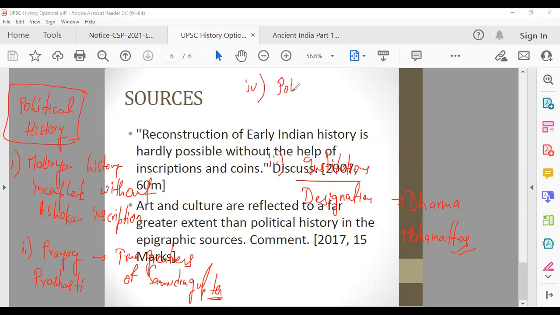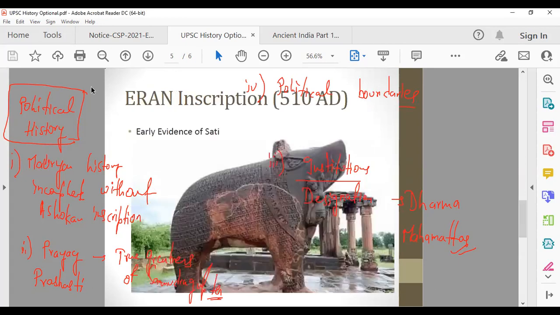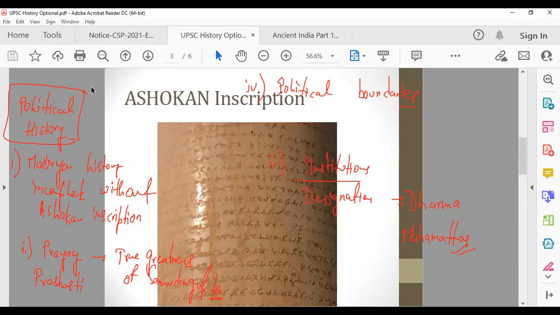Then it also helps in delineating the political boundaries. How? If you see Ashokan pillar inscriptions, you will realize they have been found even in Kandahar. If an Ashokan inscription is there in Kandahar, it tells you that a certain portion of Afghanistan was under Mauryan rule. It has also been found in the Nepal Tarai, so a certain portion of Nepal was also under Mauryan rule or influence. So it helps us in ascertaining the political boundaries as well.